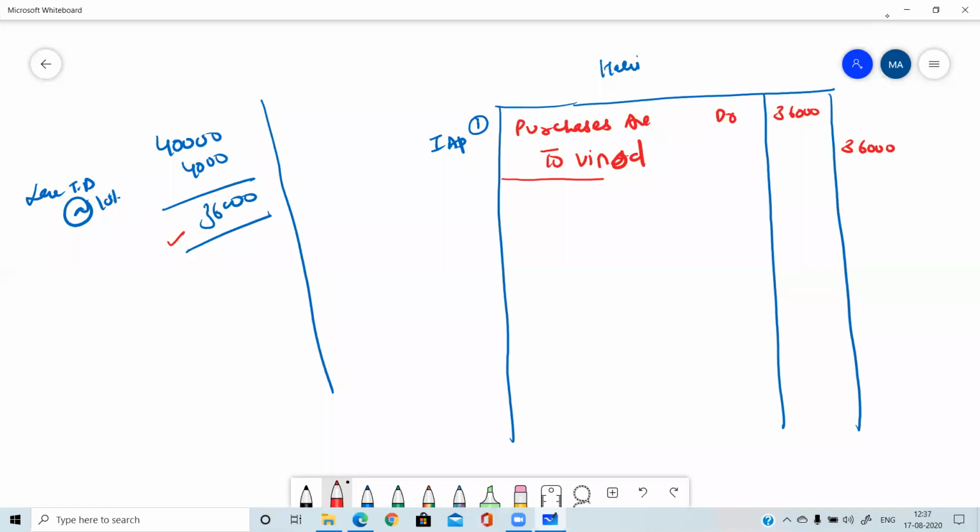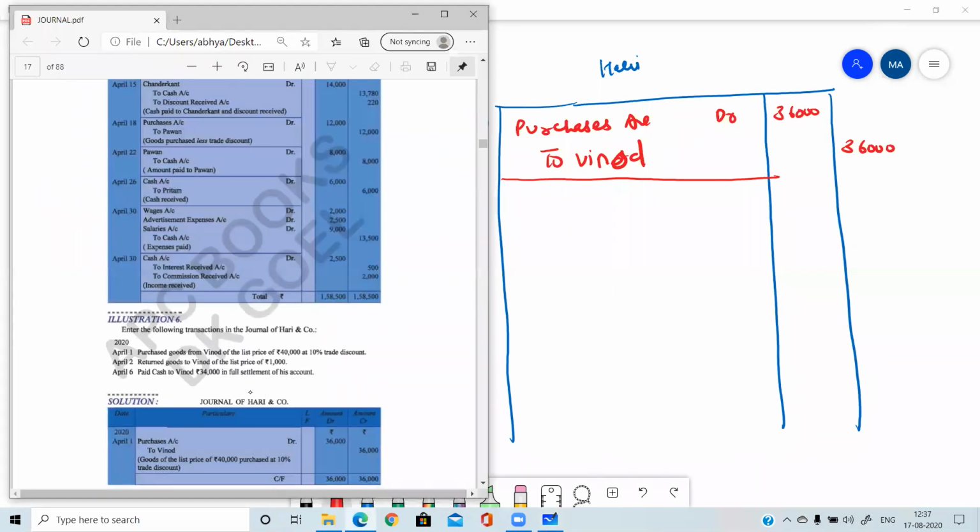Am I clear with the first entry? So you have seen that the trade discount is only subtracted. It is never shown in the books of entry. Now the second transaction is on April 2. Return goods to Vinod of the list price of rupees 1,000.